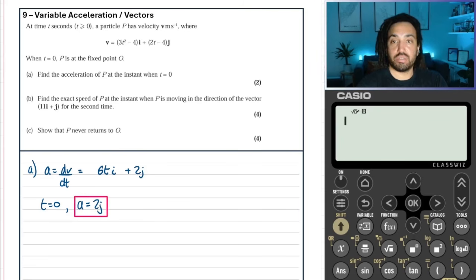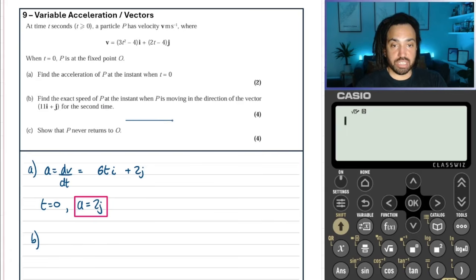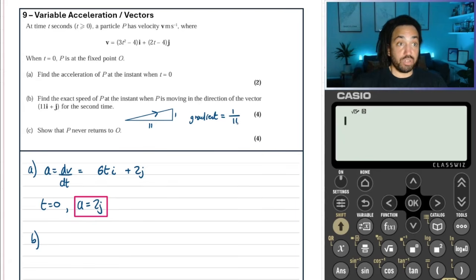Okay, great. Now, part B. Find the exact speed of P at the time when P is moving in the direction vector 11i plus j for the second time. Wowzer. Okay, so if it's moving in the direction vector like this, it's 11i plus 1j. So that's the direction it's going in. So what I like to do is work out essentially its gradient. Because the gradient will be the change in the j's over the change in the i's. So it's like 1 over 11.